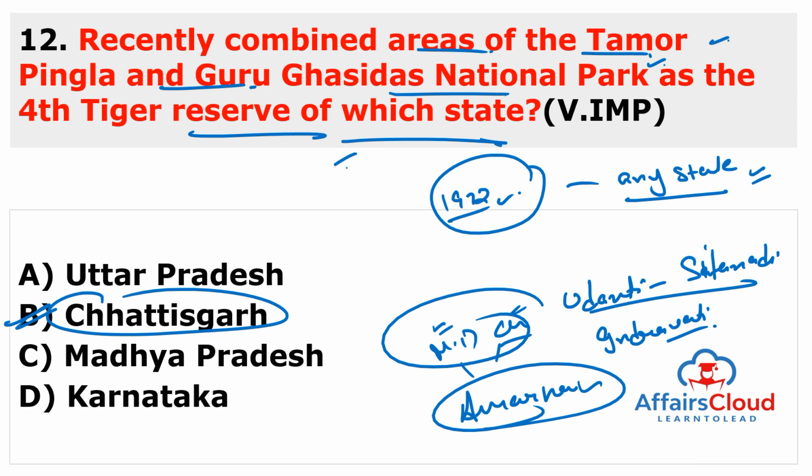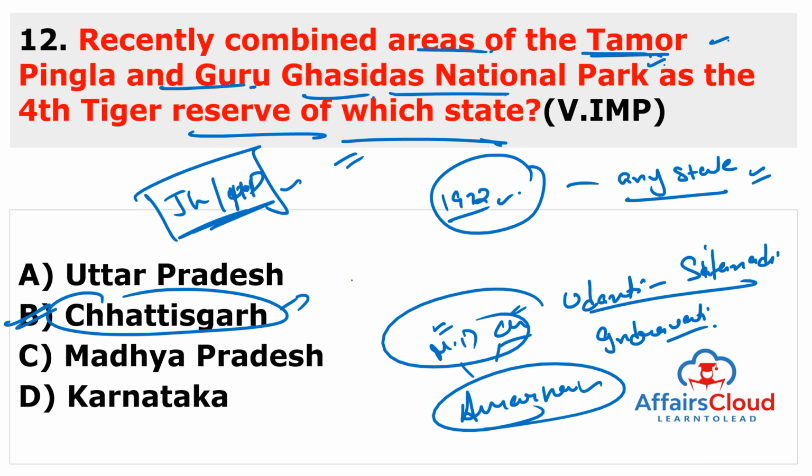Now the 4th one is the area between Tamor Pingla and the Guru Ghasidas National Park. The new tiger reserve is located in the northern part of Chhattisgarh, bordering Jharkhand and Madhya Pradesh. Madhya Pradesh, not Uttar Pradesh: Jharkhand and Madhya Pradesh. So remember about Chhattisgarh: the Chhattisgarh Chief Minister is Bhupesh Baghel. So again, very important.